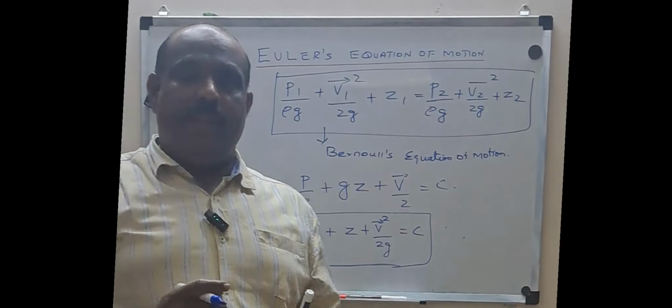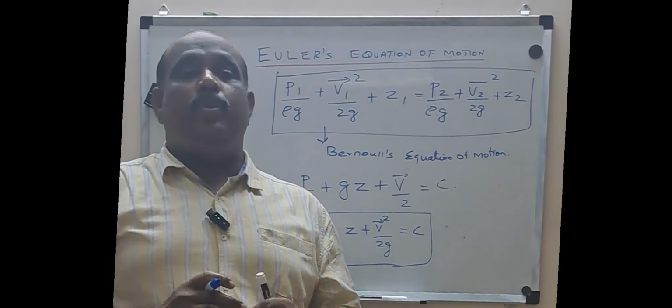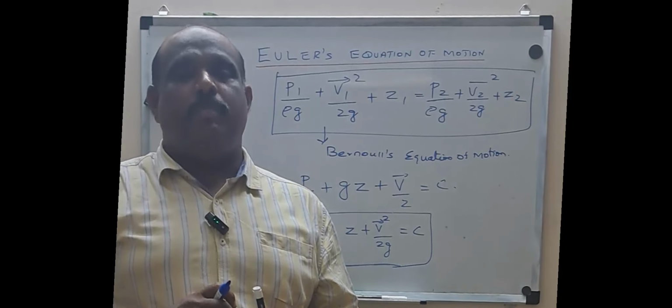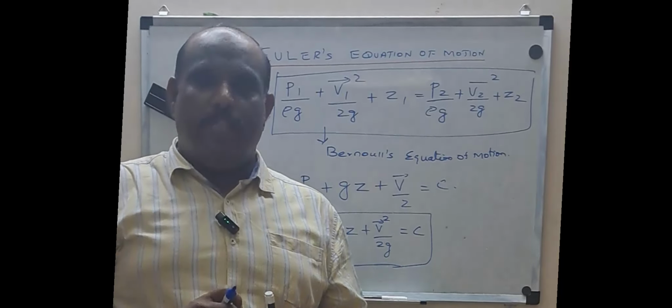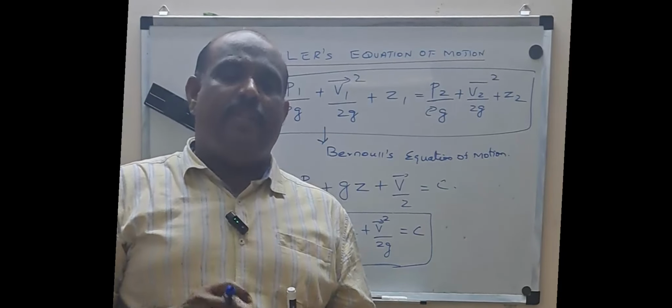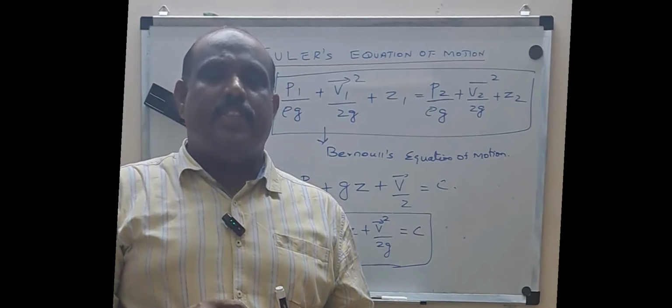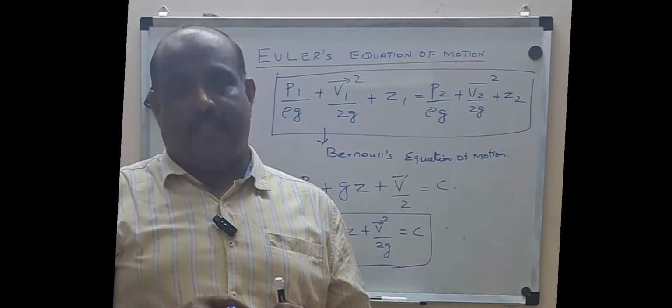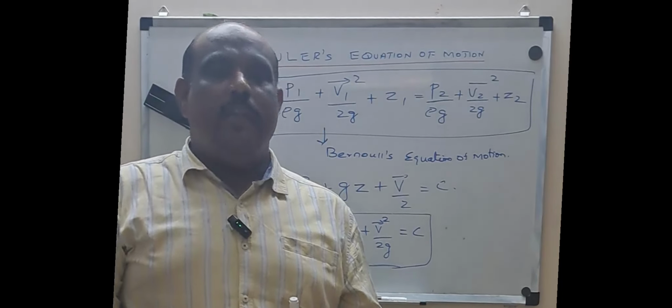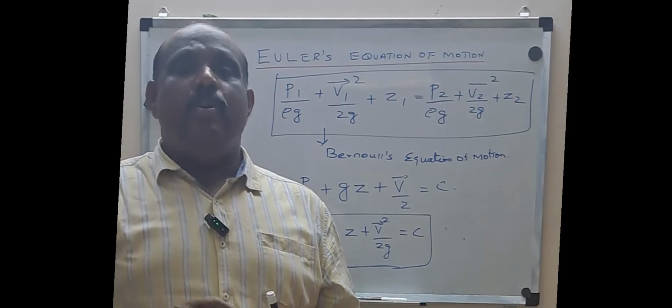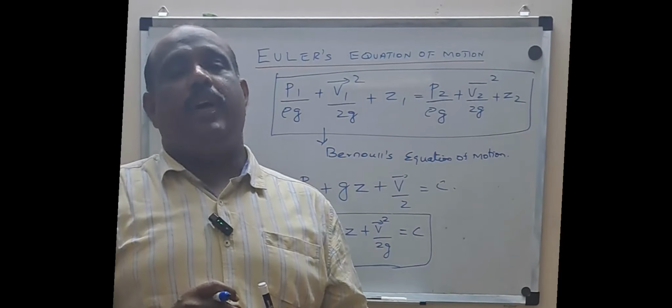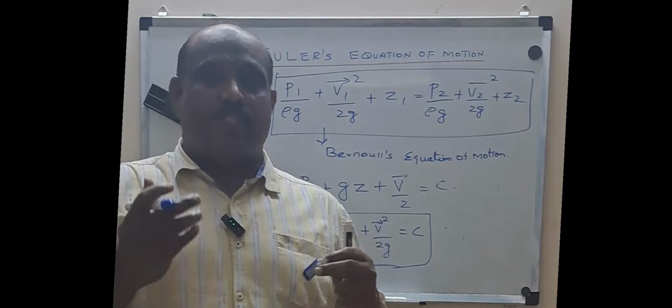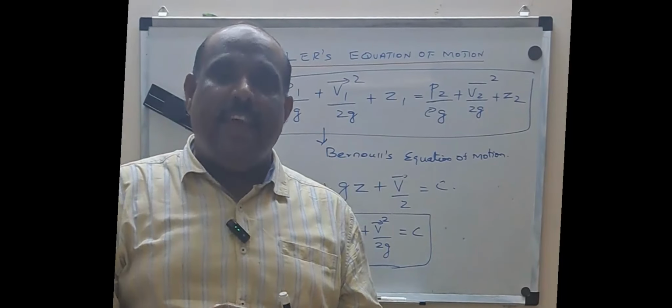So you may be wondering whether there can be any fluid without any viscosity, whether an ideal fluid is possible. No, it's not possible. A real fluid will definitely have viscous nature. Then why do you have to study Bernoulli's equation? If you study Bernoulli's equation, then you will try to understand the maximum amount of efficiency you can go for in your system, because the real system will definitely have losses.